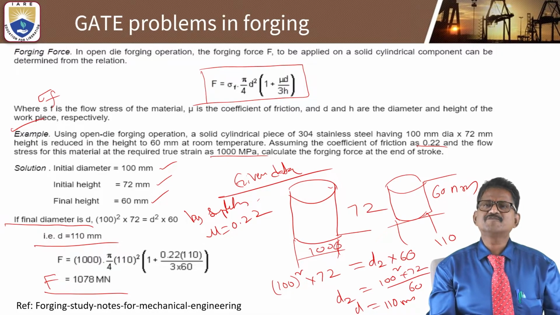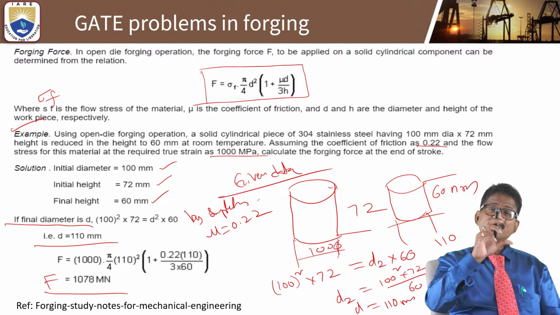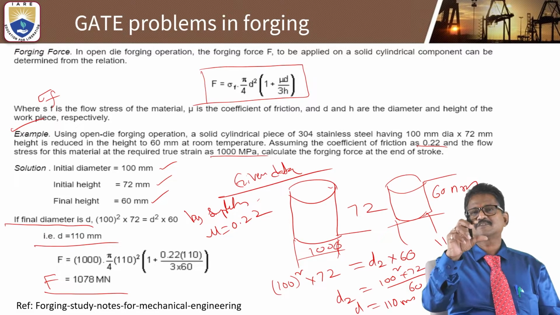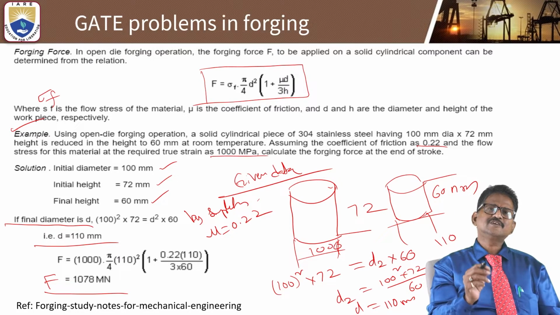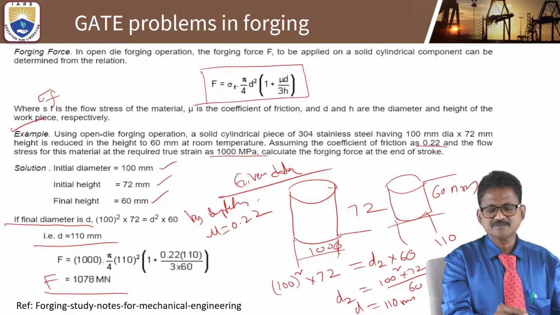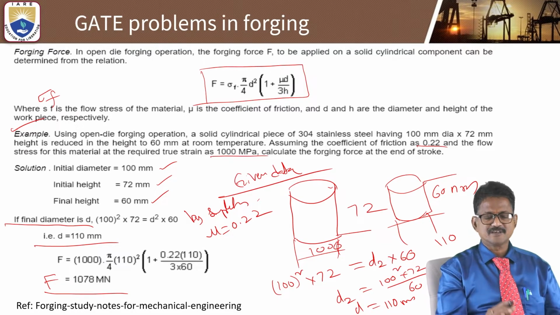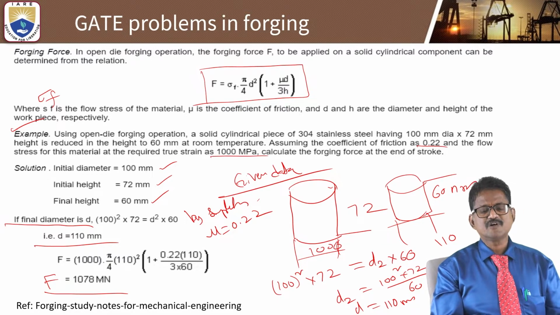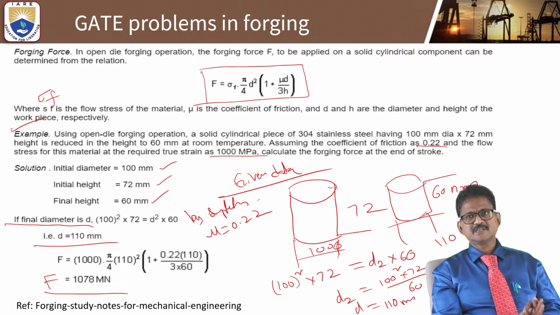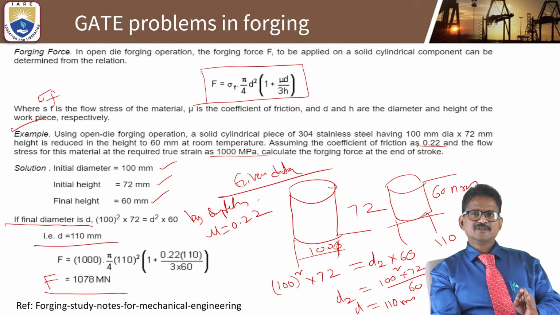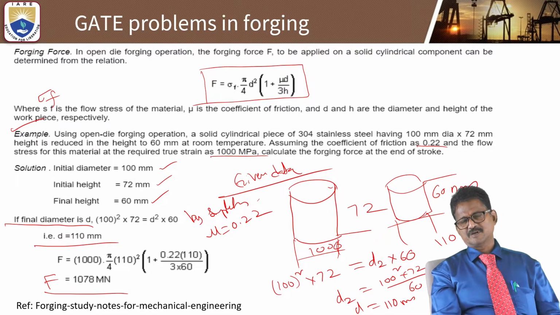These textbooks are very, very important for having design type formulas. We can list them out, substitute the values, and directly we will get the answers with the calculator. Okay. So this is how you determine the forging force for an open die forging operation.